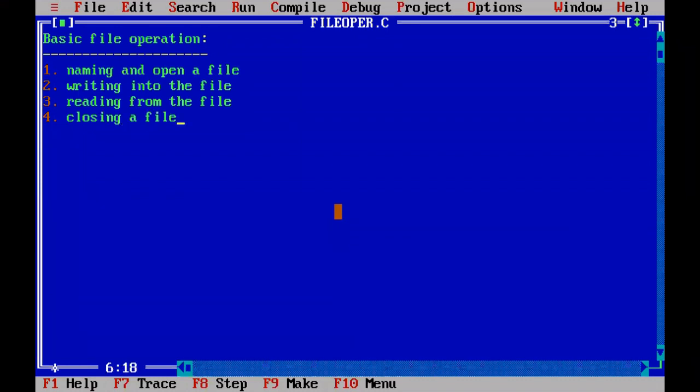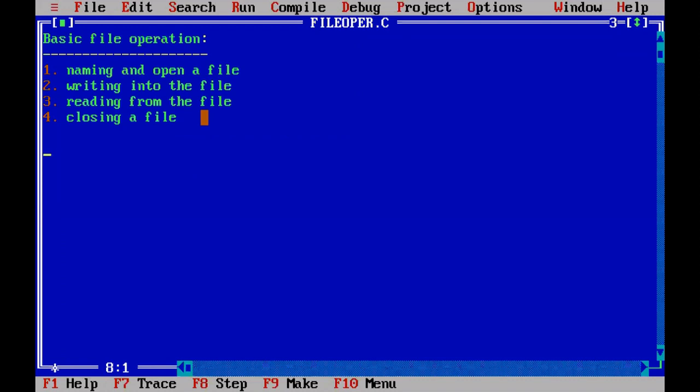So first we have to open a file. Then we have to perform writing or reading operations on the file. After completion of reading and writing operations, we are going to close the particular file that we opened in step 1. So we will discuss one step here.